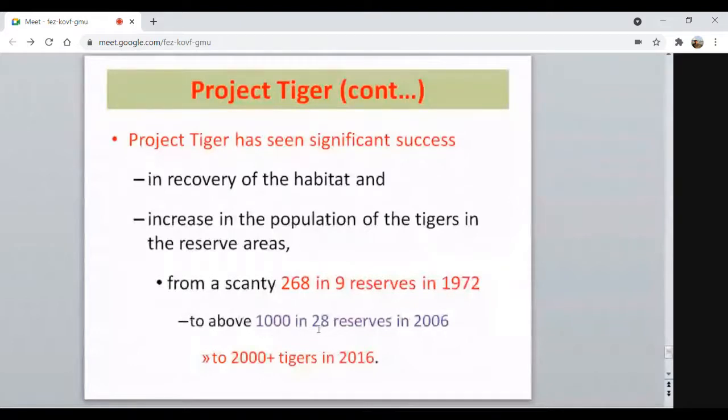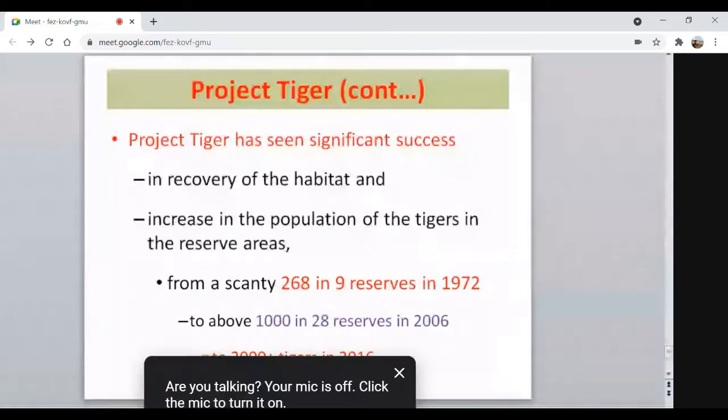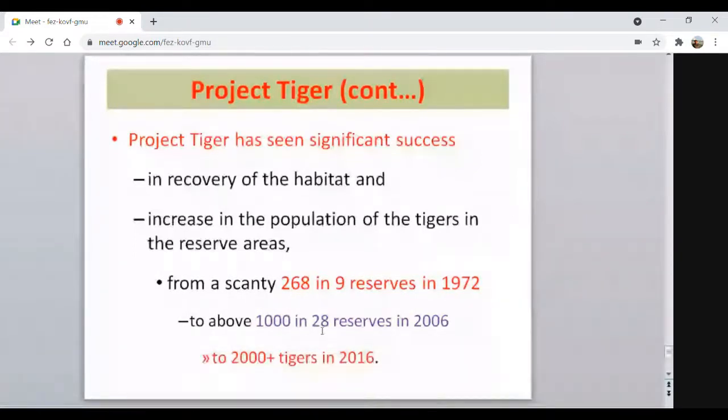Tiger reserves have increased, and the population has also increased. Then after 10 years, in 2016, the tiger population became 2,000 plus. So now their population keeps on increasing after having this tiger project. So this is the end of conservation for breeding for conservation of the wildlife animals.